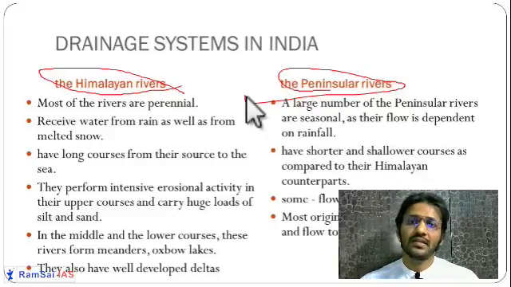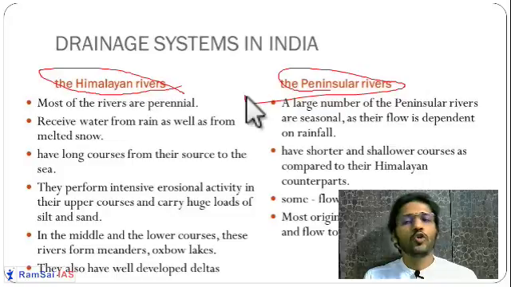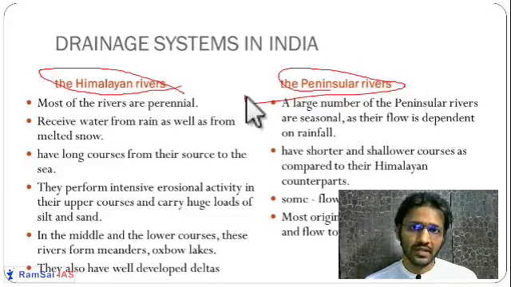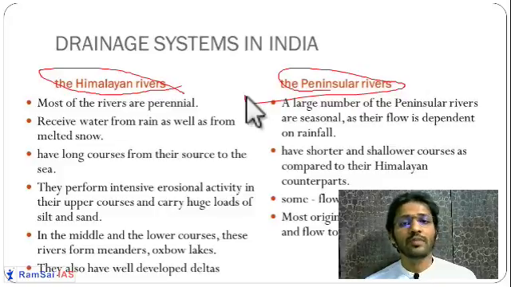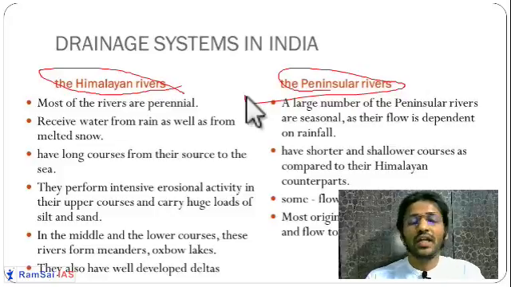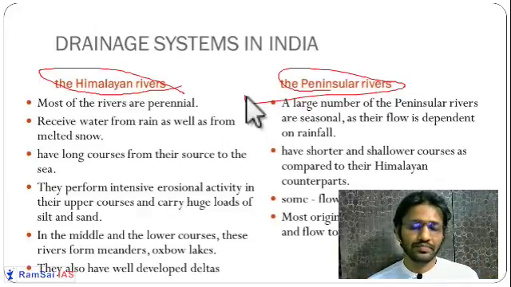The third thing is, these Himalayan rivers originate in a sedimentary mountain. As we know, the Himalaya is a sedimentary, fold mountain. So what is happening here? They are carrying a huge amount of sediment along with them, and depositing a huge amount of sediment on their way. Because of this huge sediment, Himalayan river systems shift their course from one place to another from time to time.